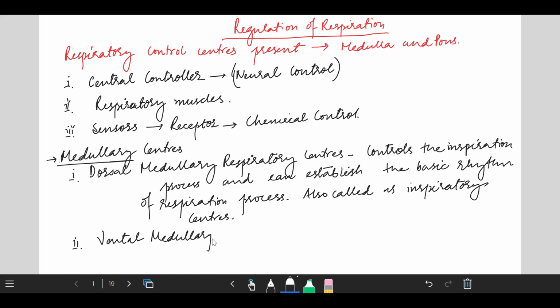So they behave in synchrony and respiratory movements are symmetric in nature.